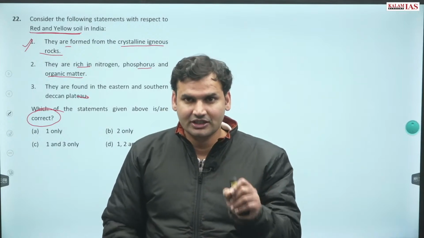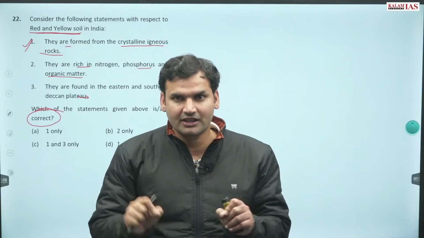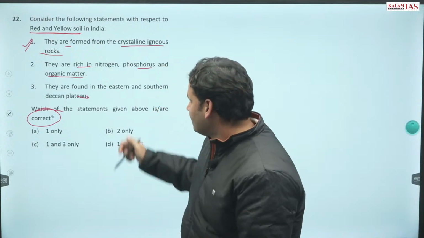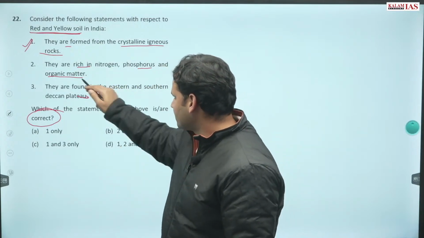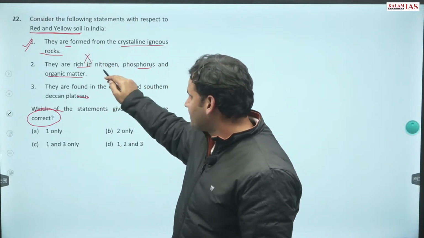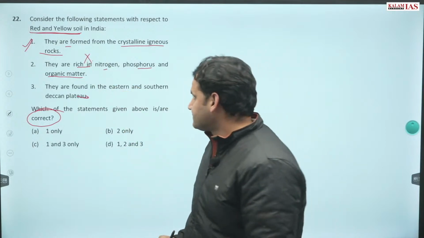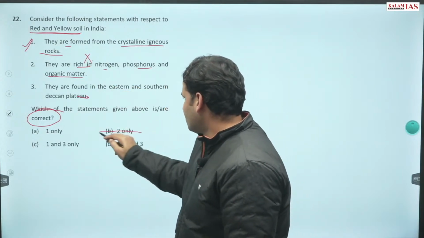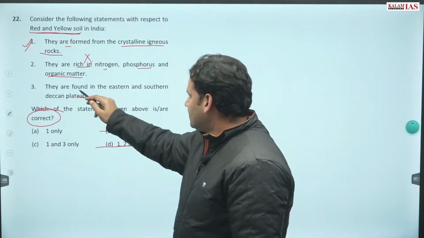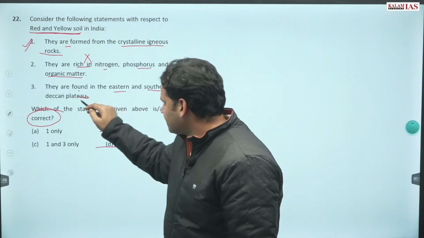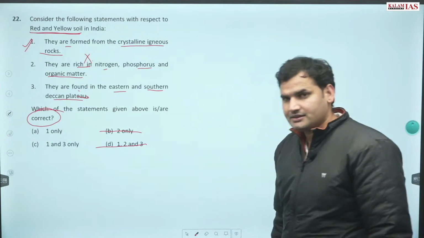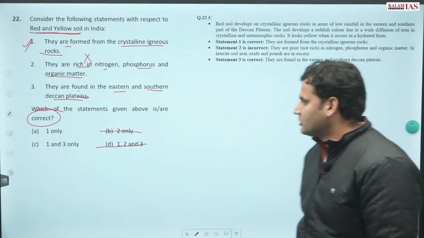Indian soils generally are poor or deficient in nitrogen. They are not rich in nitrogen, phosphorus and organic matter. Rather, they are poor in nitrogen. Second statement is wrong. They are found in eastern and southern Deccan Plateau. This is true.